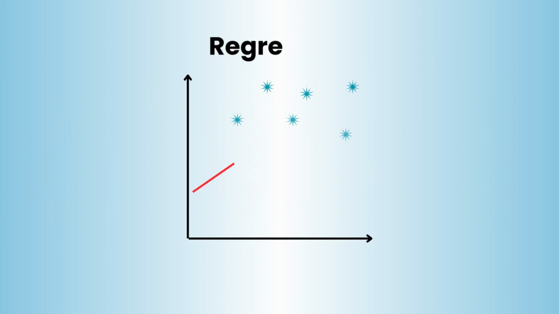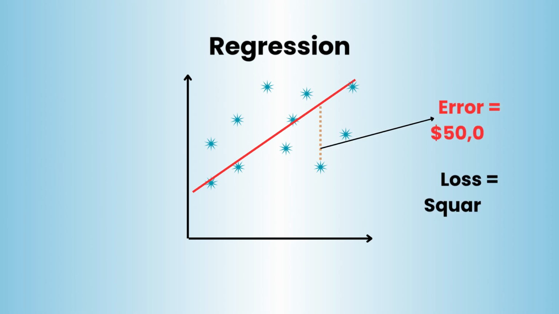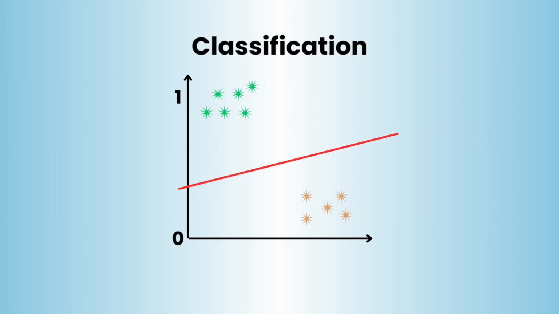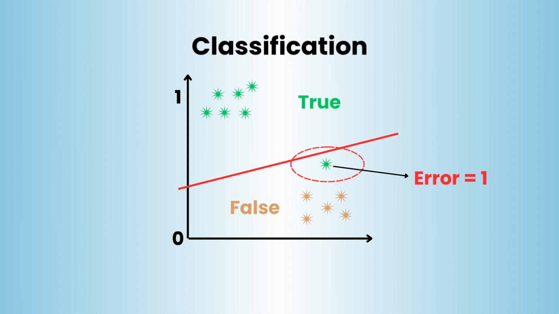Why? Regression is about how far off you are. Squaring the error is great for punishing a $50,000 mistake on a house price. But classification is just true or false. The absolute biggest mistake a model can make is 1.